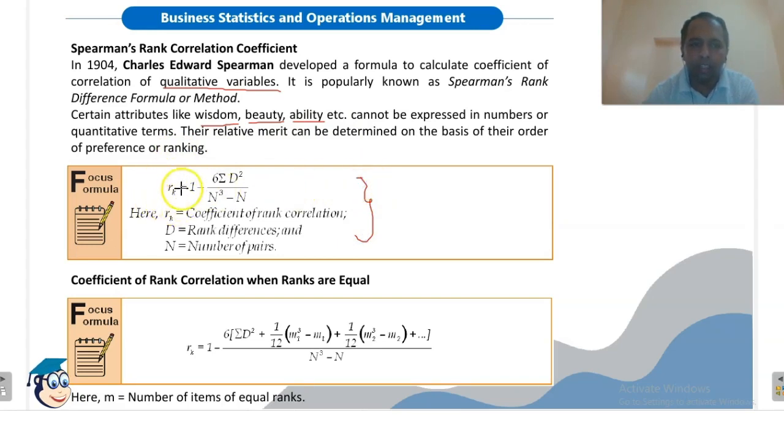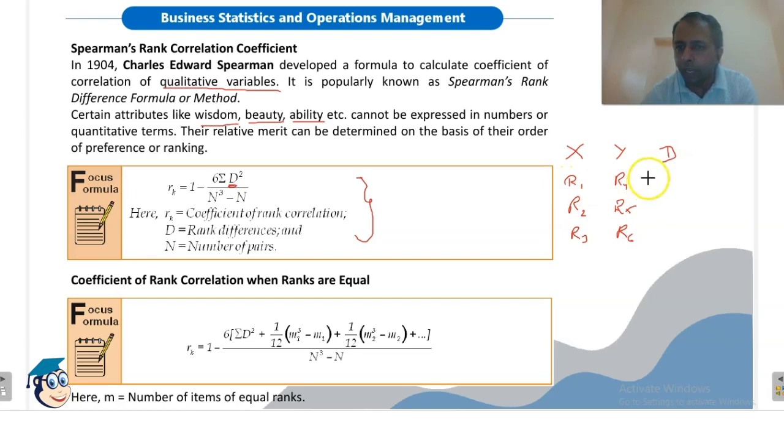Here Rk is Spearman's rank correlation coefficient. It is 1 minus 6 summation d square divided by n cube minus n. Here d is the difference between the ranks. So if x and y are two series and rankings are given to us as R1, R2, R3, say R4, R5, R6, d will be the difference between the ranks.